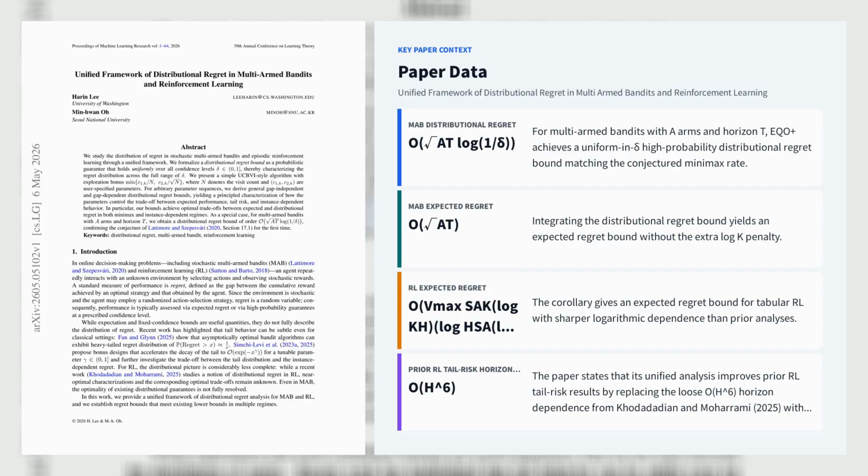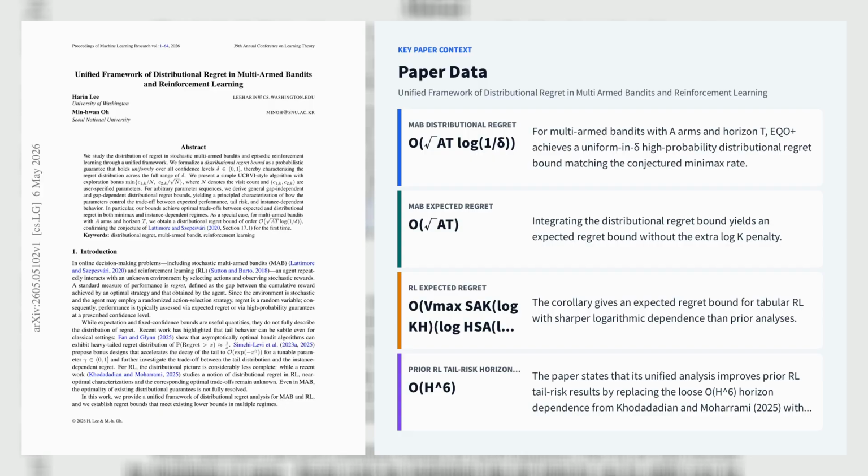Let's explore the third paper, Unified Framework of Distributional Regret in Multi-Armed Bandits and Reinforcement Learning. This paper introduces a unified distributional regret framework for stochastic multi-armed bandits and episodic reinforcement learning, where regret is bounded uniformly over all confidence levels delta rather than at a single fixed delta.